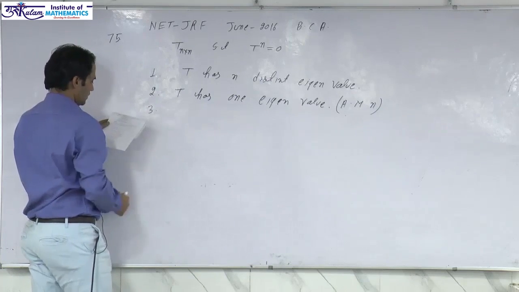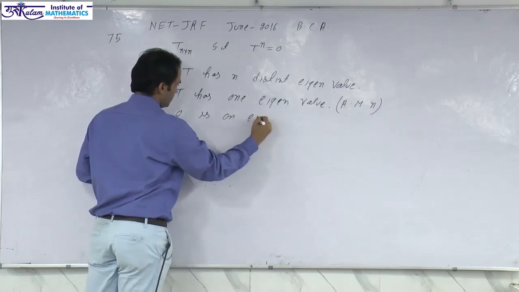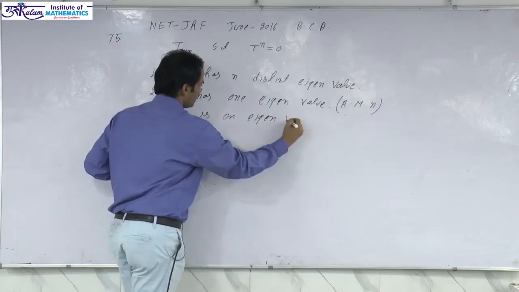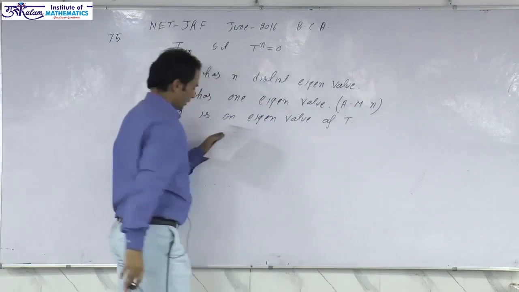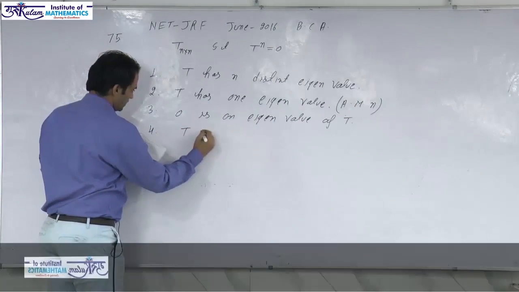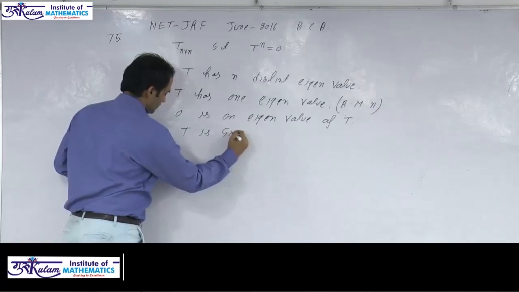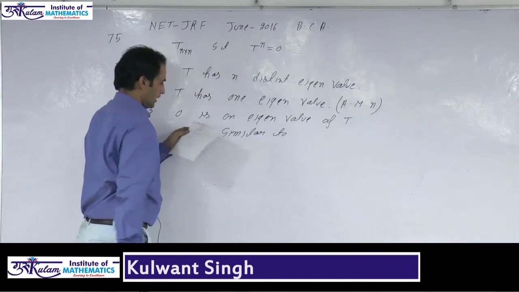And the third option is 0 is an eigenvalue of T. And the fourth option is T is similar to a diagonal matrix.